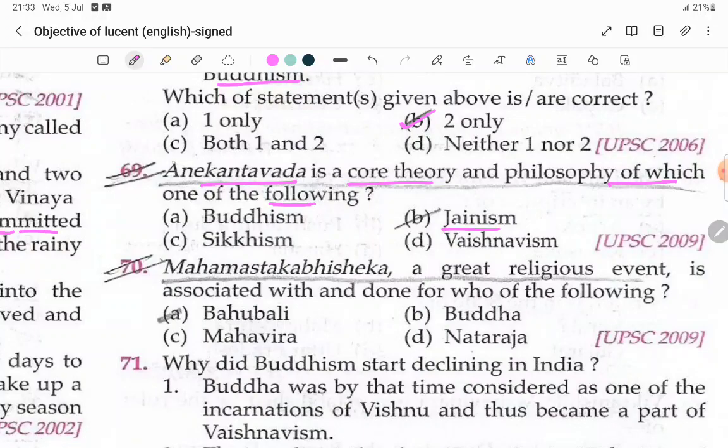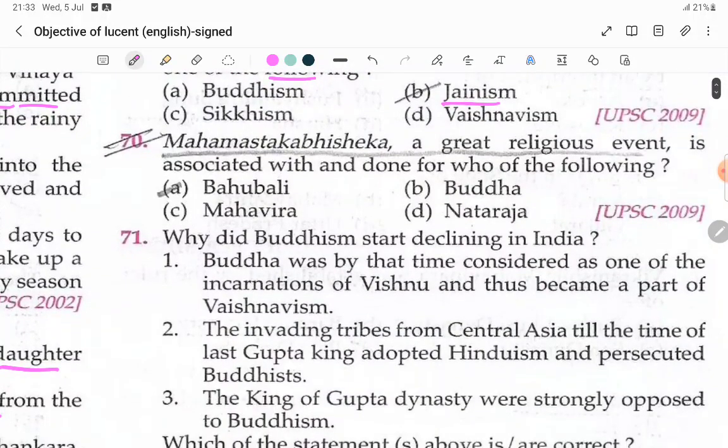The Mahamastakabhisheka, a great religious event, is associated with and done for whom? That is Bahubali.